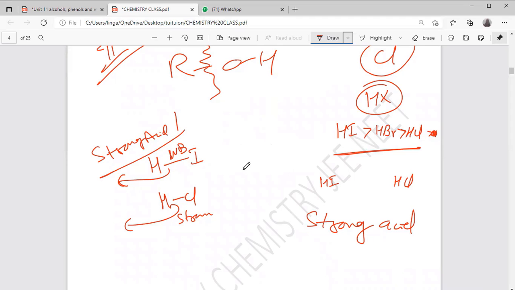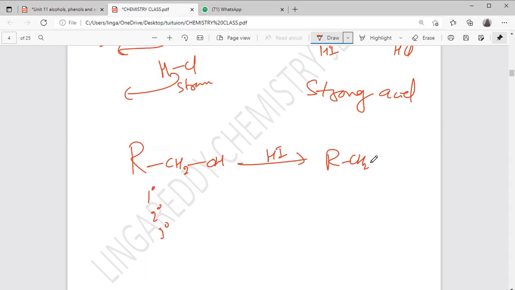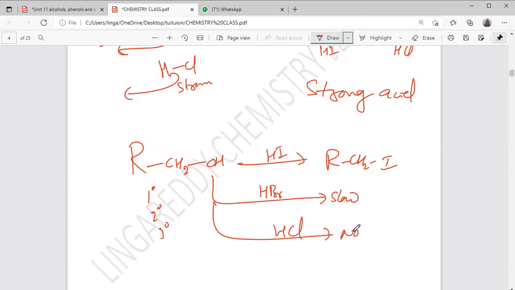Right. So whatever type of alcohol is there, it may be primary, secondary, tertiary, any alcohol. These alcohols react with HI easily. They can form alkyl iodide. Okay, when you are taking HBr, it is a slow process. Okay, when HCl, no product.